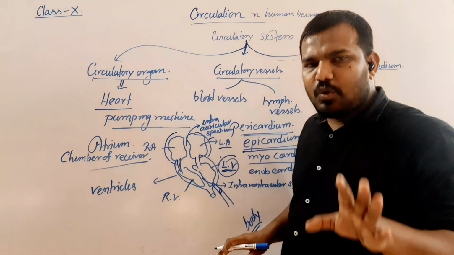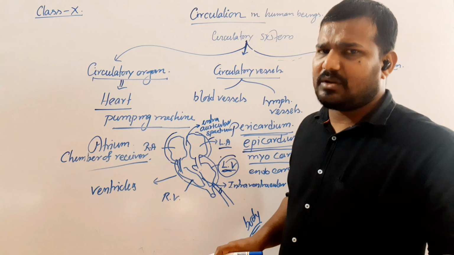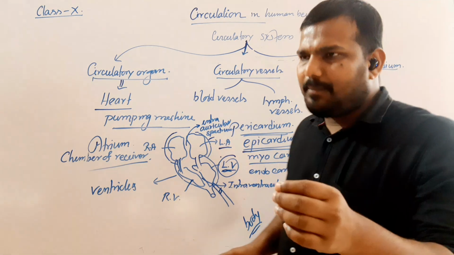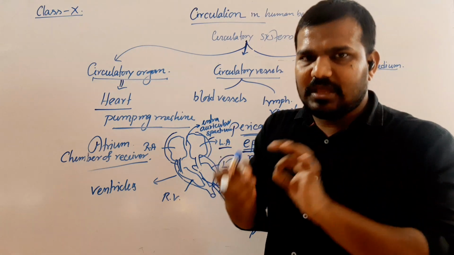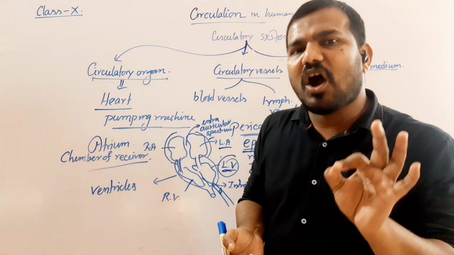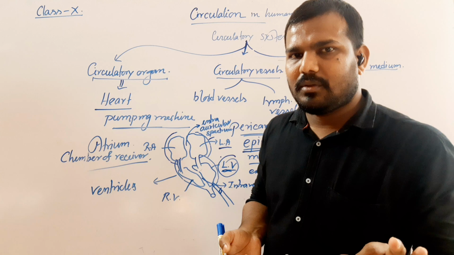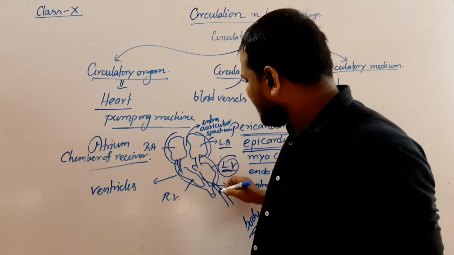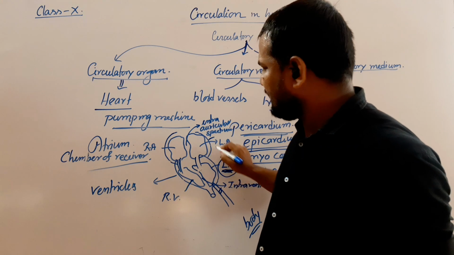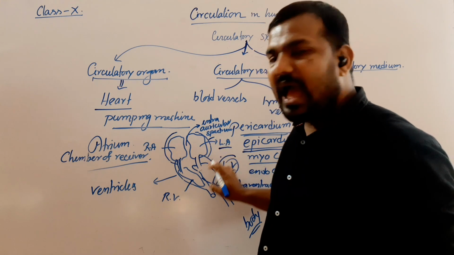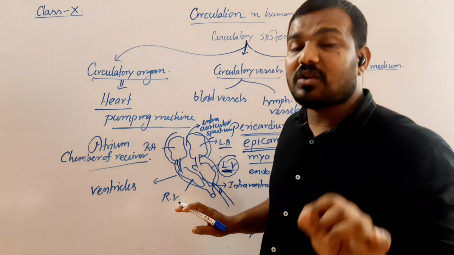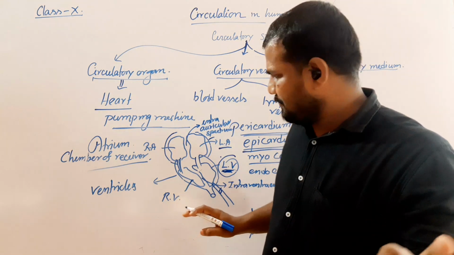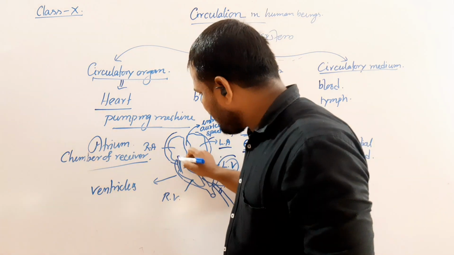Generally the human performs double circulation. When the oxygen is mixed with the blood, that is known as oxygenated blood. Generally, the oxygenated blood will be circulated from the left portion, from the left ventricle. Clear? And the deoxygenated blood means the blood mixed with carbon dioxide. These are contained by the right portion.